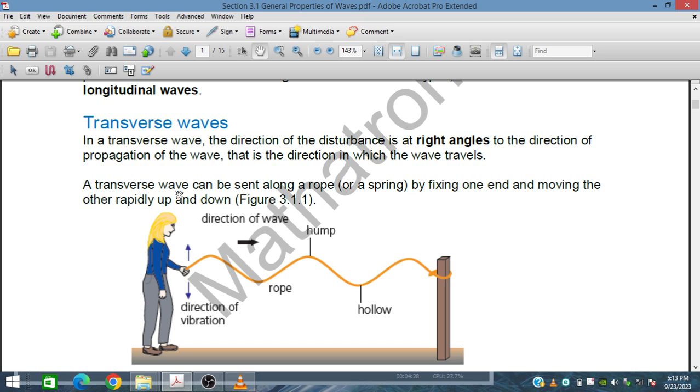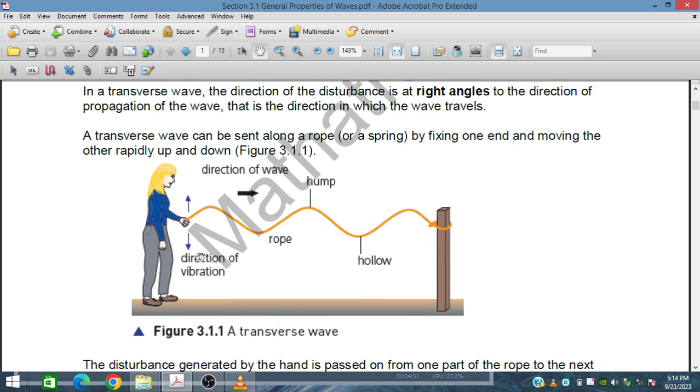Transverse waves can be sent along a rope or a spring, by fixing one end and moving the other rapidly up and down. So this is one of the ways transverse waves are produced in this rope.